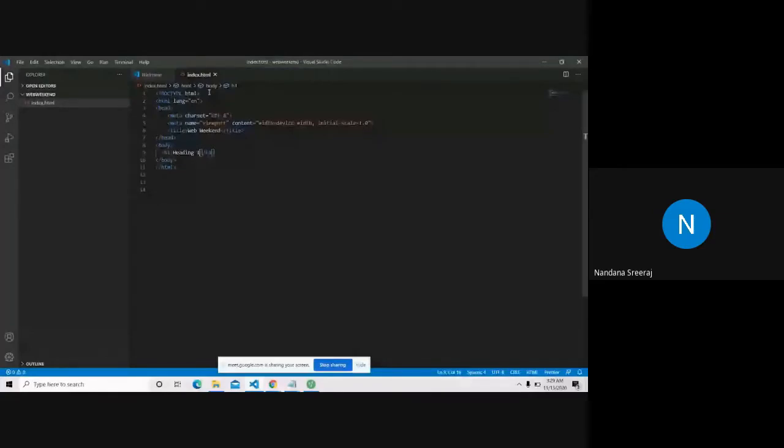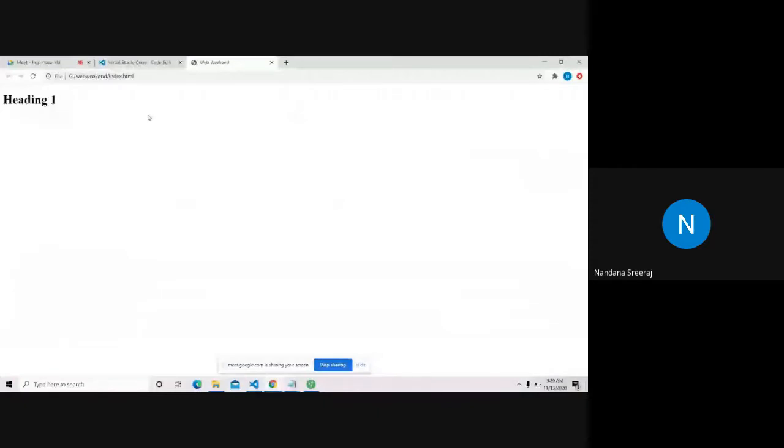This came because I've installed an extension, open in browser. Using open in browser, you can open in any browser. I've opened in Google Chrome. You can open in Edge or Mozilla or Safari or anything. So what do you have right now? You have your heading one. This seems like a heading, a comparatively big heading.